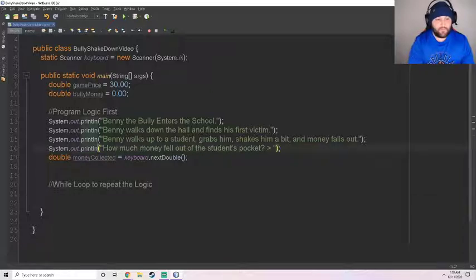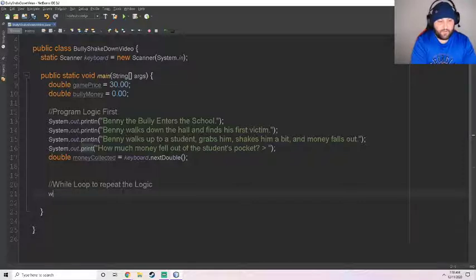I'm going to make this a print statement so that it doesn't go to the next line, just because I personally think that's better. Alright, so now we need a while loop. We have while with our condition, and then we have the brackets. But what is our condition? When do we want this while loop to stop?